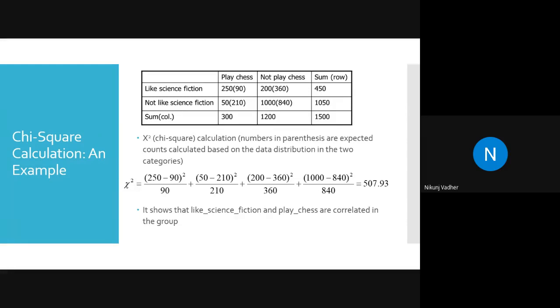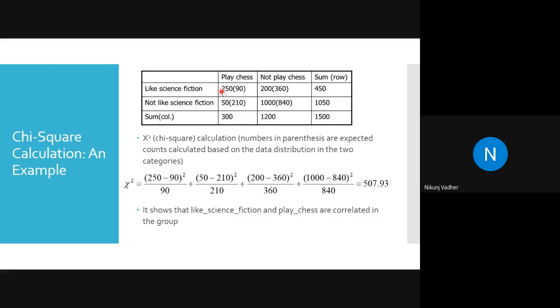Like we want to find the relationship between chess and science fiction. What is the first value? I'm discussing this part: people who play chess and like science fiction.